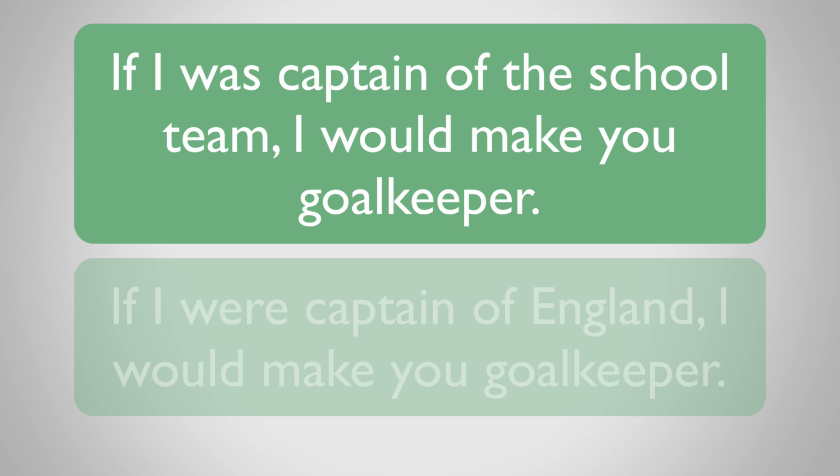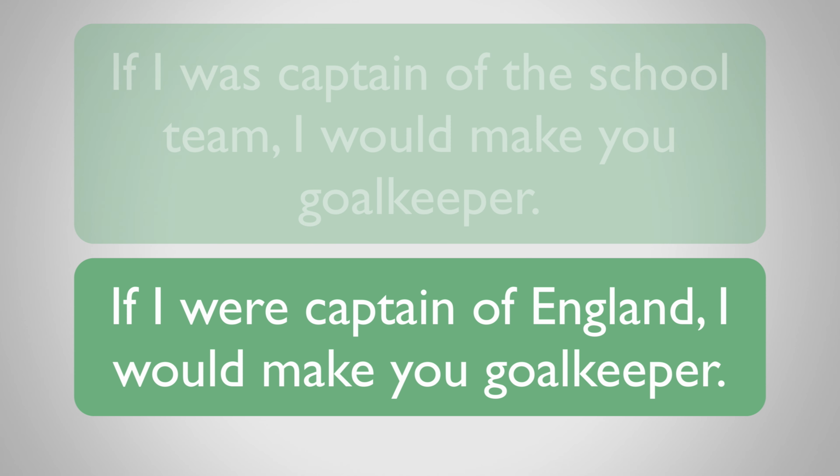In the first example, we're talking about an event that could occur. Ben being captain of the school football team. It's not impossible, so we have used I was. In the second example, though, we're talking about something that is wishful thinking, something that is pretty much impossible to happen, so we've used the subjunctive I were.